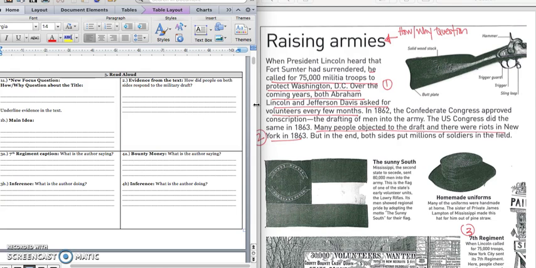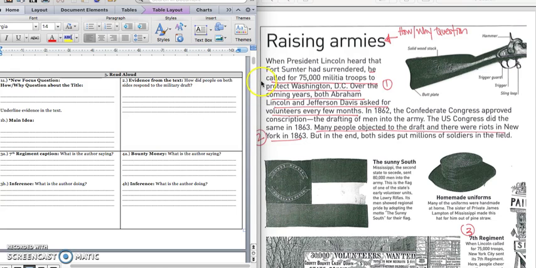In 1862, the Confederate Congress approved conscription, the drafting of men into the Army. The U.S. Congress did the same in 1863. Many people objected to the draft, and there were riots in New York in 1863. But in the end, both sides put millions of soldiers in the field.